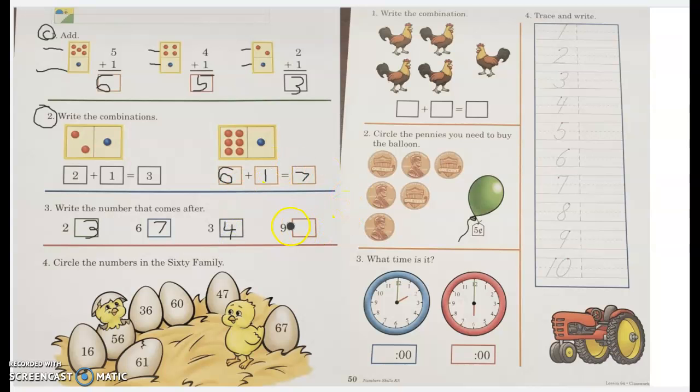All right. Next, we have 9. So what would come after 9? 8, 9, 10. There we go. Next, it says circle the numbers in the 60 family.